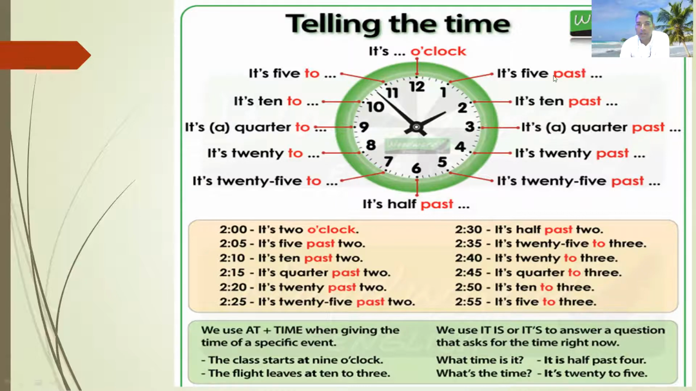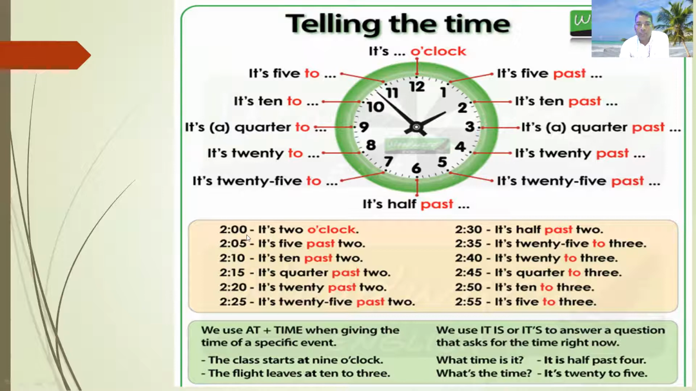We already know about the clock. Then we can look at number 1, 2. It's 2 o'clock. It's 5 past 2. It's 10 past 2. It's quarter past 2. It's 20 past 2. It's 25 past 2. And it's half past 2. It's 25 to 3. It's 20 to 3. And it's quarter to 3. It's 10 to 3. It's 5 to 3. These types of timing show the time like that.